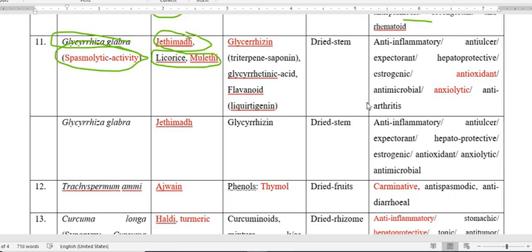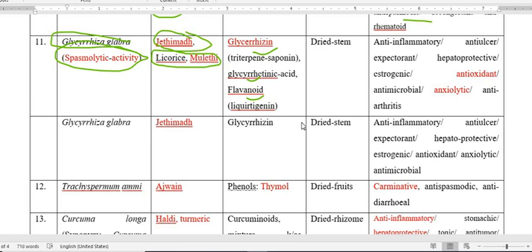And the active constituent of the plant, Glycyrrhiza glabra, is also based upon its scientific name. So glycyrrhizin is a triterpene saponin. Next is glycyrrhetinic acid, and a flavonoid is also present, that is liquiritigenin. So this is all about the Glycyrrhiza glabra active constituents.